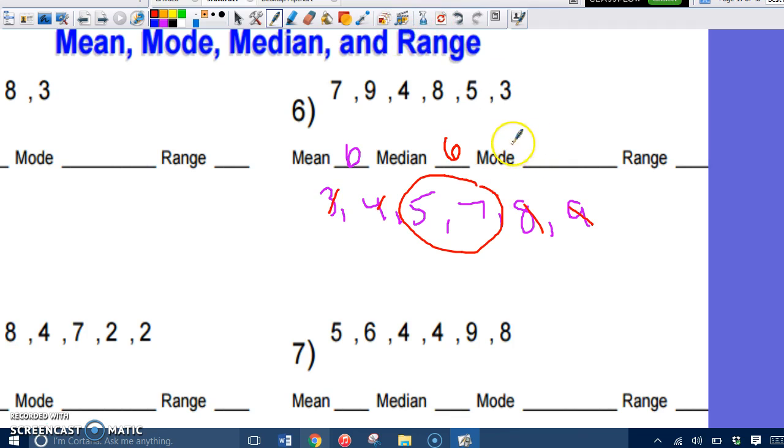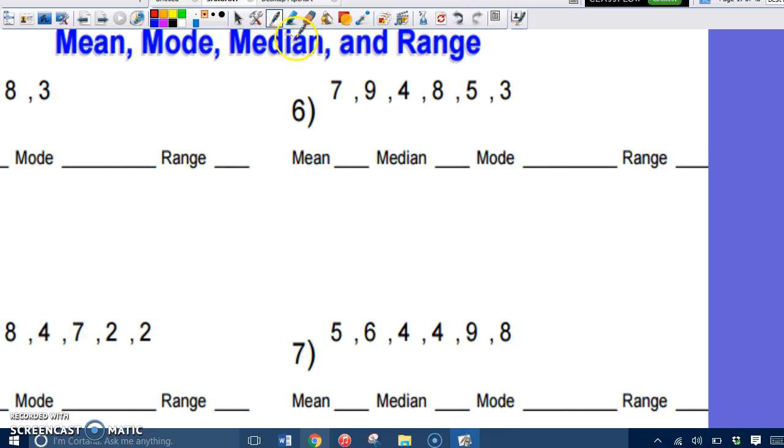Remember, mode is the most frequent answer. If you look at this, all these answers are written down one time. So is there a mode? There is none. Don't put 0, because then I'm going to think your answer is 0 when you really mean none. Remember, range is the difference from the largest to the smallest. So 9 minus 3 is going to be 6 again. I'm going to do one more of these for practice, and you can try the rest on your own.